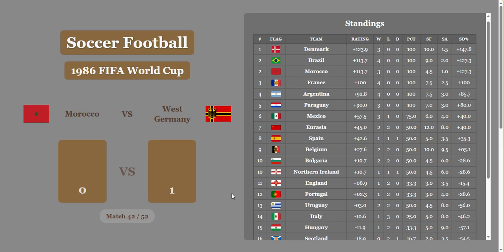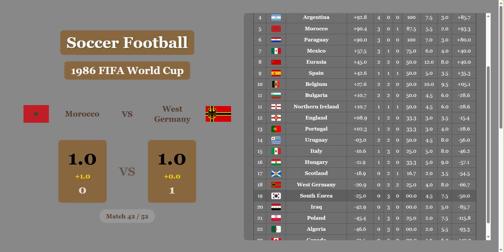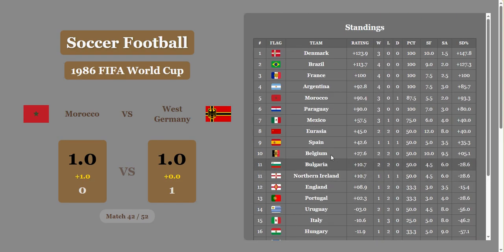Morocco versus West Germany. 0-1, but I think there's going to be a huge economic difference here. I think Morocco gets a whole goal, so they squeak by with a draw, and Germany is in 18th. Ouch. Morocco up in 5th, still looking pretty good, even above Paraguay.